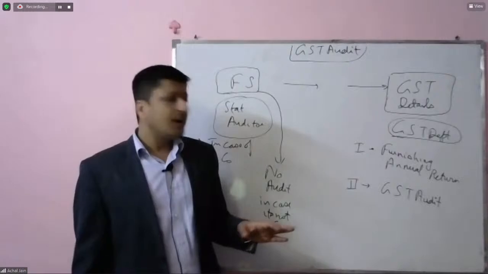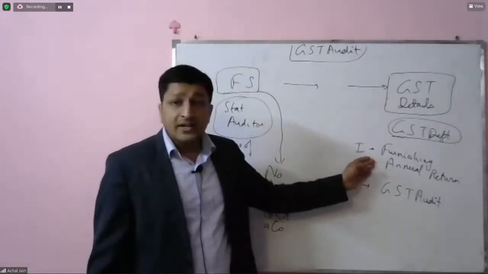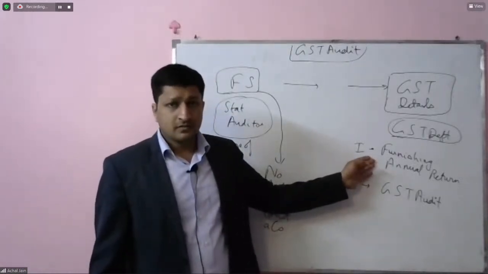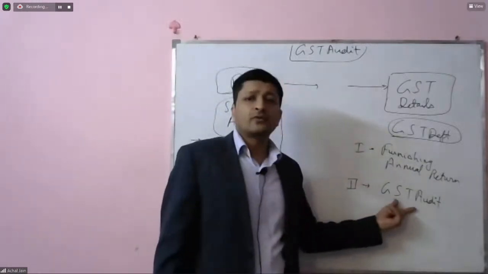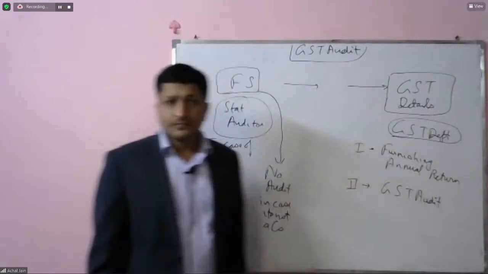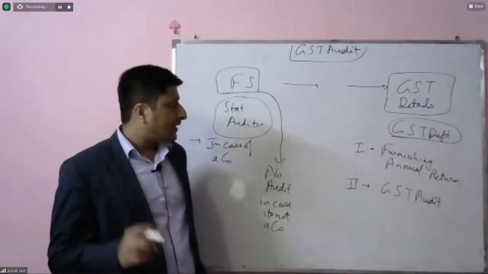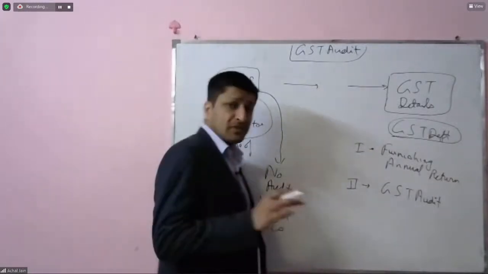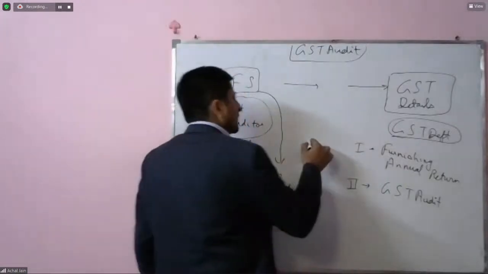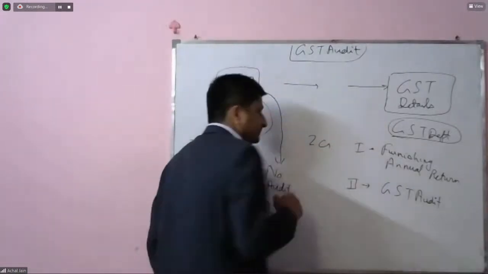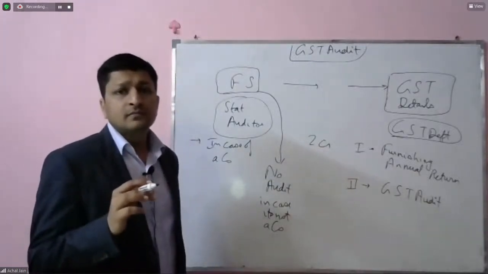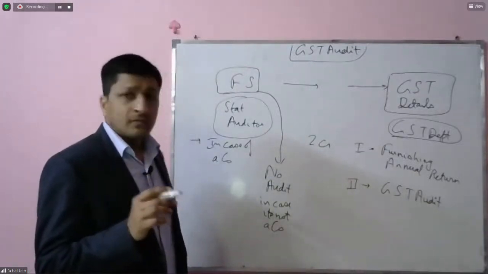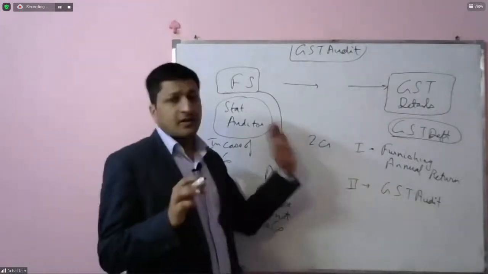Nothing is required in respect of furnishing annual return for the entities which are not subject to GST audit. Okay, so let me just put down a layer. Let's suppose 2 crore is the limit. Over and above 2 crore, every entity will furnish annual return.